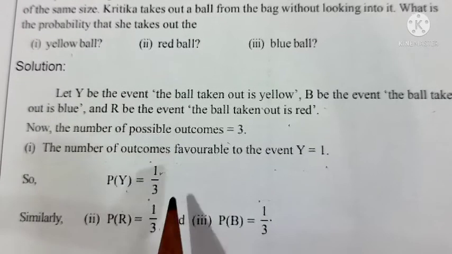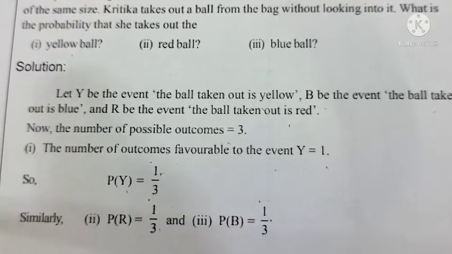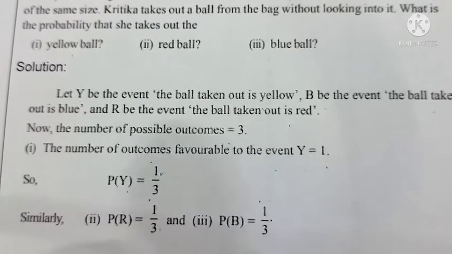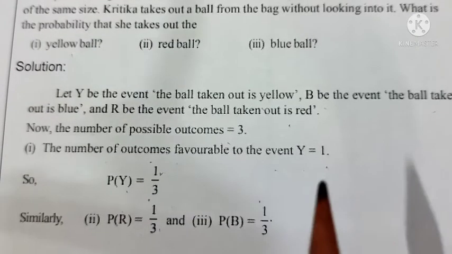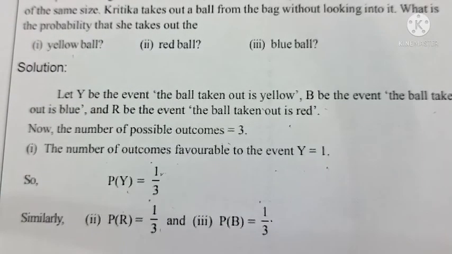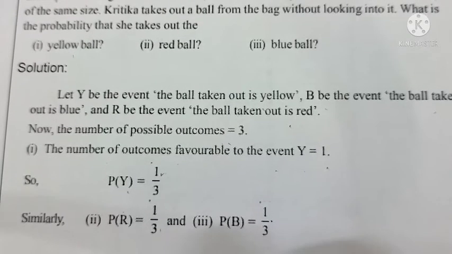So when we have the number of favorable outcomes as 1, then this type of events are called elementary events. In the first question itself, getting a head or getting a tail, there also you are getting 1 by 2, right? So that is also an example for elementary events.